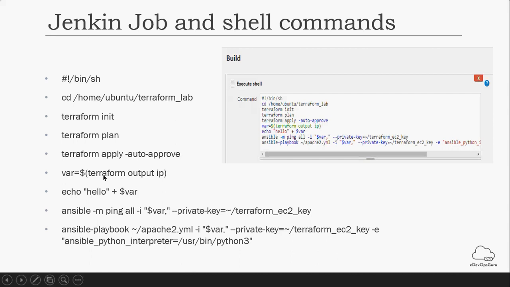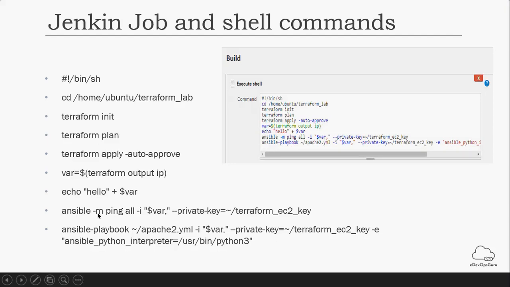I am simply passing the IP of the EC2 instance which is created at runtime, and this is the -i option where you can pass the parameter values on the command line to execute the Ansible playbook as well. So this is called an ad hoc command in Ansible.